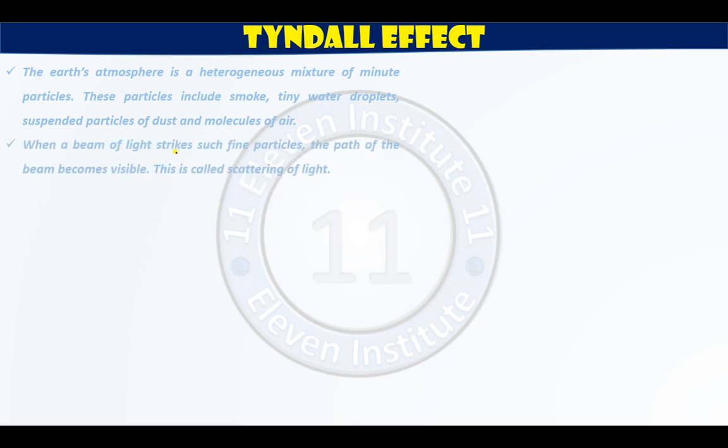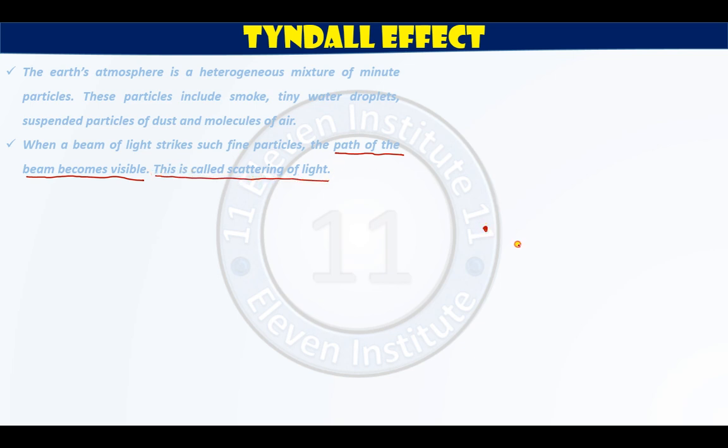When a beam of light strikes such fine particles, the path of the light becomes visible. This is called scattering of light. See, this is very much important. The path of the beam of light becomes visible. This phenomenon is known as scattering of light.